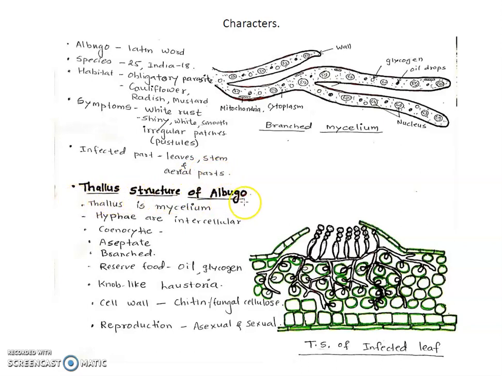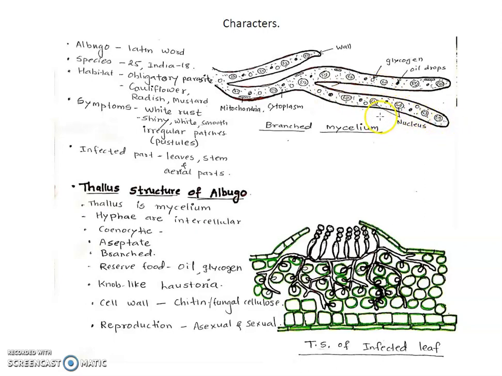So, thallus structure of Albugo. Thallus structure means the body of Albugo. Albugo's body is made from thread-like structures called hyphae, and a cluster of hyphae is called mycelium. These mycelia are branched and coenocytic, meaning multinucleate. The body is multinucleated, so many nuclei are present in the filaments. The filaments are continuous and not separated. This is the whole branched cell. There is no separation, so it is called aseptate.